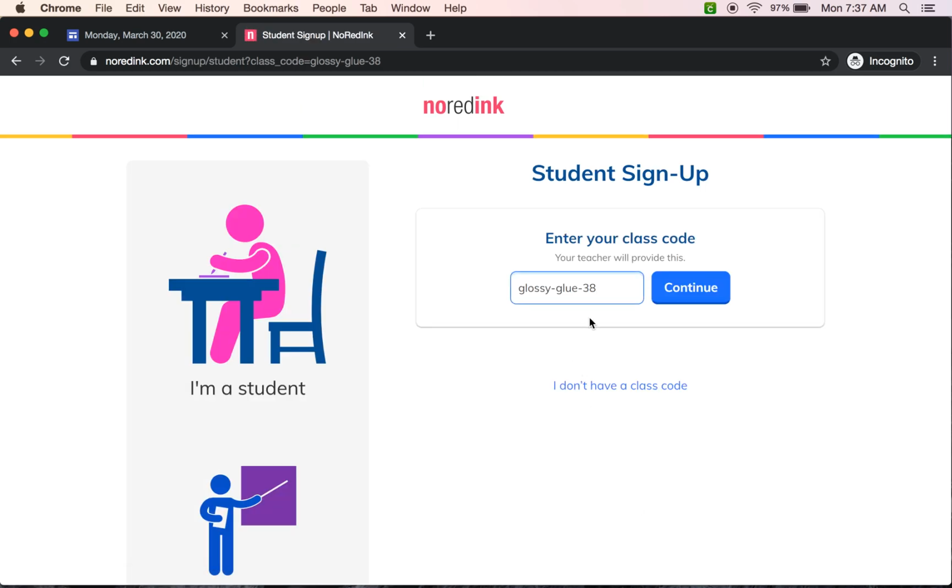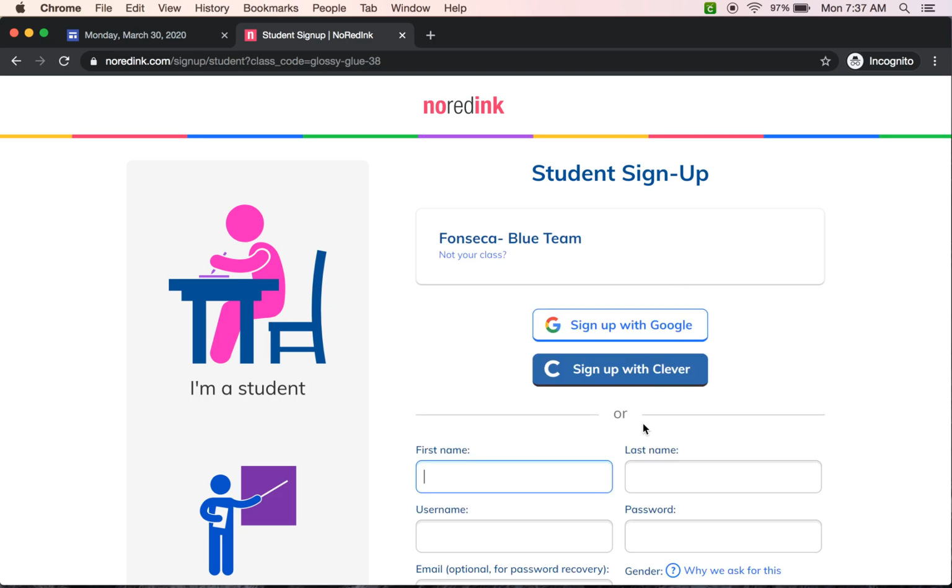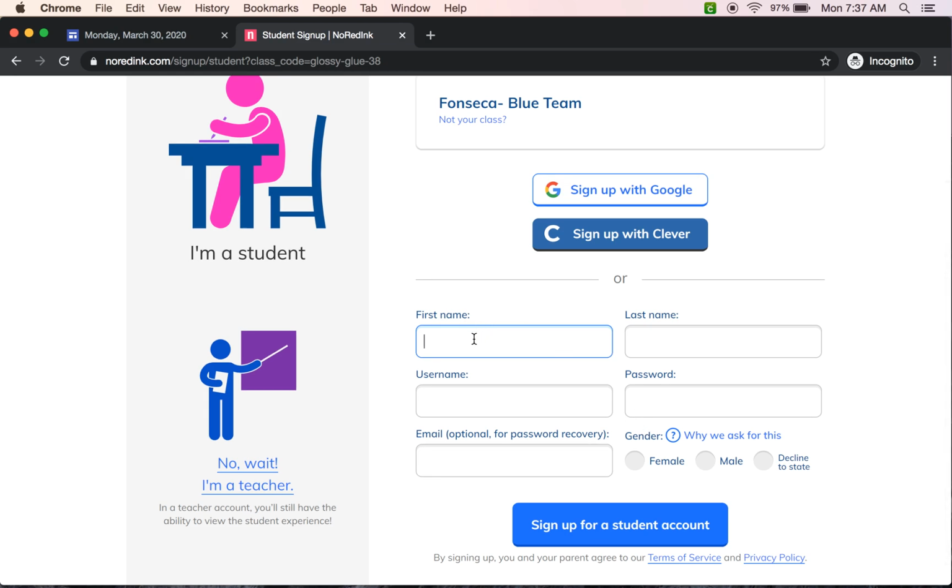You are going to be asked for your class web code. It's already your class code. It's going to be on there already. You just press continue, and then you're going to create your account. So first name, last name, your username, password. You do not have to put in an email if you don't want to. Just, if anything, put your school email.